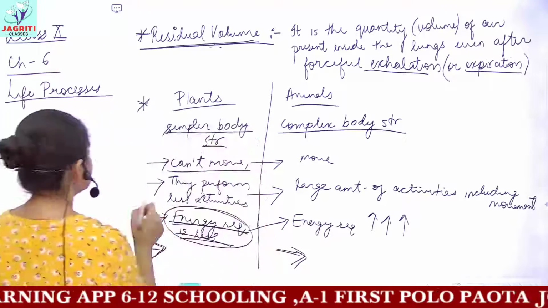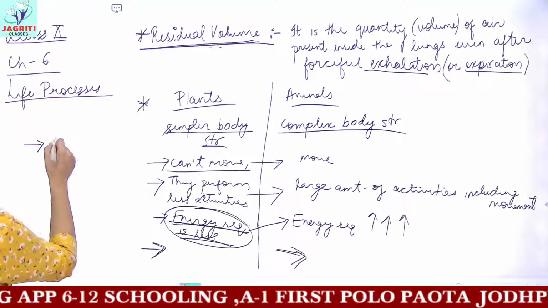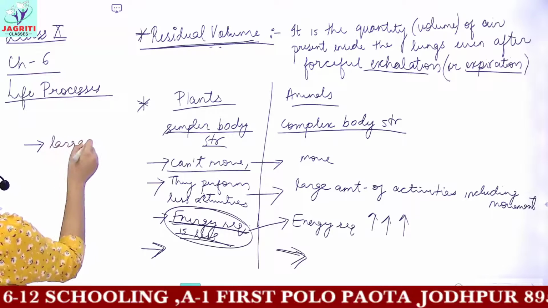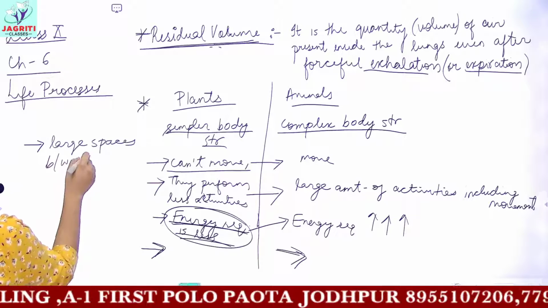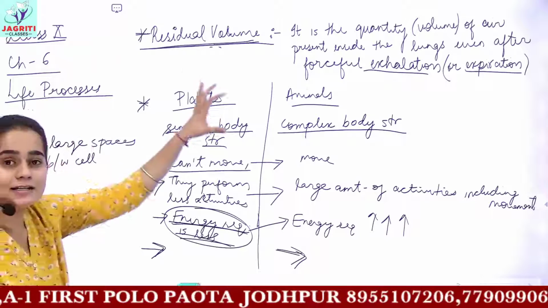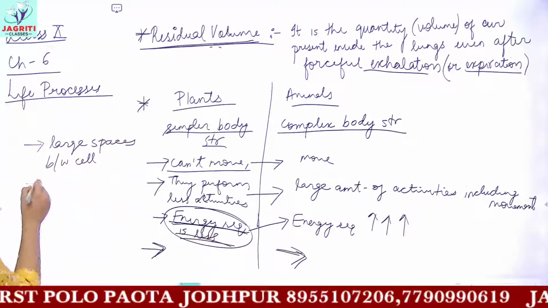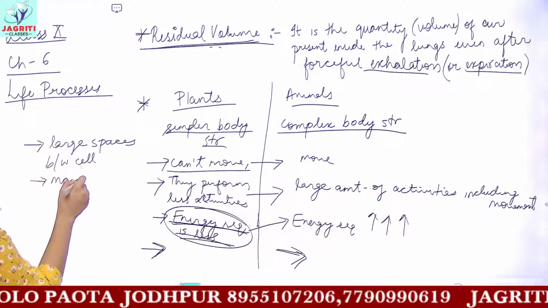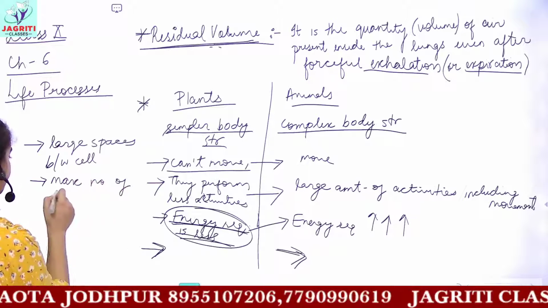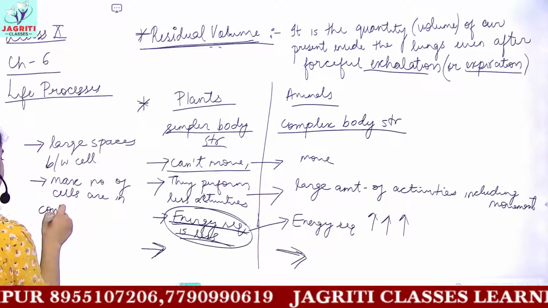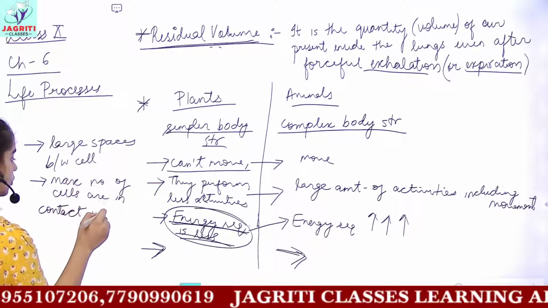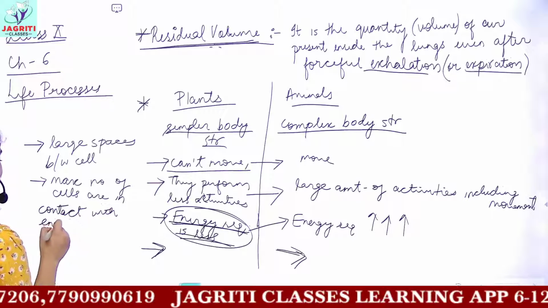So in plants, you can say that you have large spaces between the cells present in the plant's body, and the maximum number of cells are in contact with the environment directly.